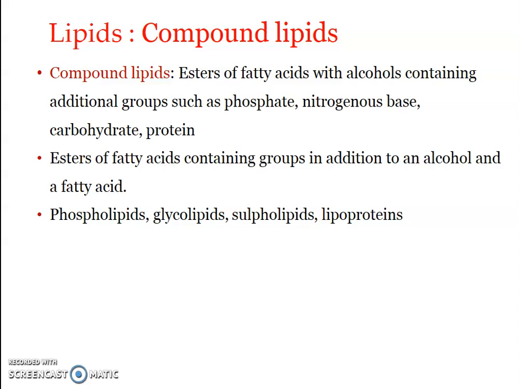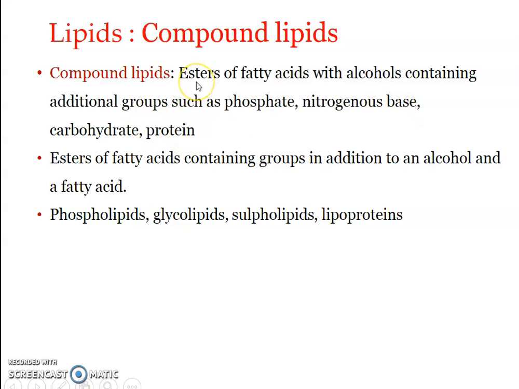the conjugated lipids are the lipids where you can find, on hydrolysis, fatty acids and alcohols. Apart from these, they may also contain other additional groups such as phosphate, a base. I hope you remember what a nitrogenous base we are referring to here. Okay, a carbohydrate or a protein.